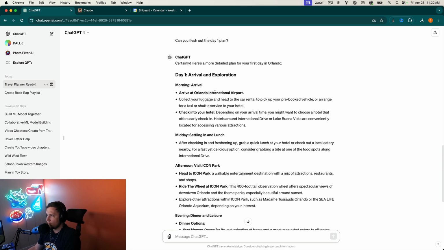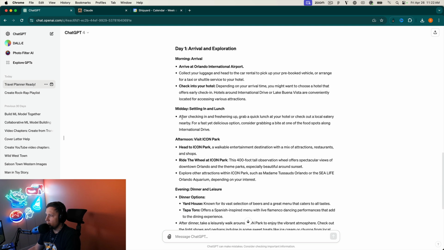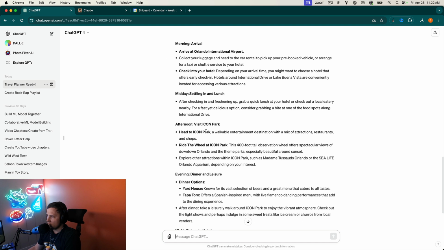So morning, arrive at the airport, check into your hotel, whatever, that's fine. Settling in, lunch, that's great. Icon Park, that's great. So it says ride the wheel, the 400-foot wheel, which is pretty cool. And it says explore other attractions within Icon Park, such as Madame Tussauds or the Sea Life Orlando Aquarium. So pretty cool that it knows that stuff that's there.